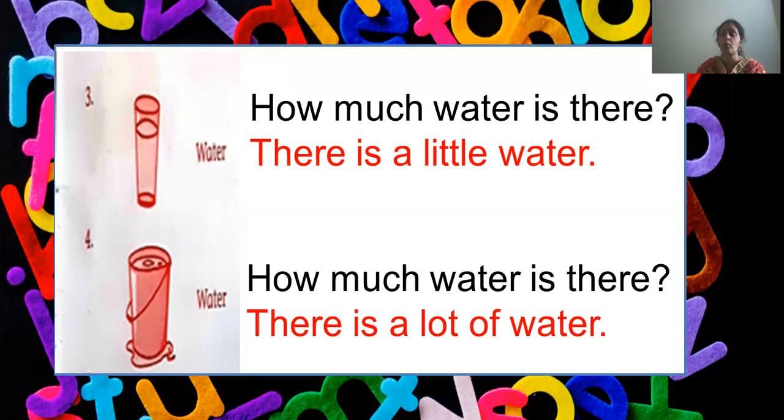Clear, children? Why are we using how much here? Because water is an uncountable noun. Right? We cannot count water. So we are using how much. And the answer is there is a little water or there is a lot of water. So the verb we are using is also is. Clear till here? Shall we move to the next one?